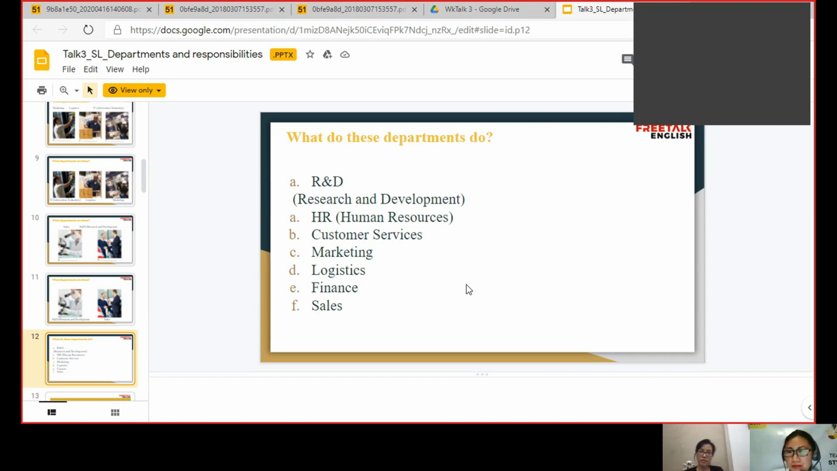Finance, I think, is related to the capital or the money or the loan or the debt.